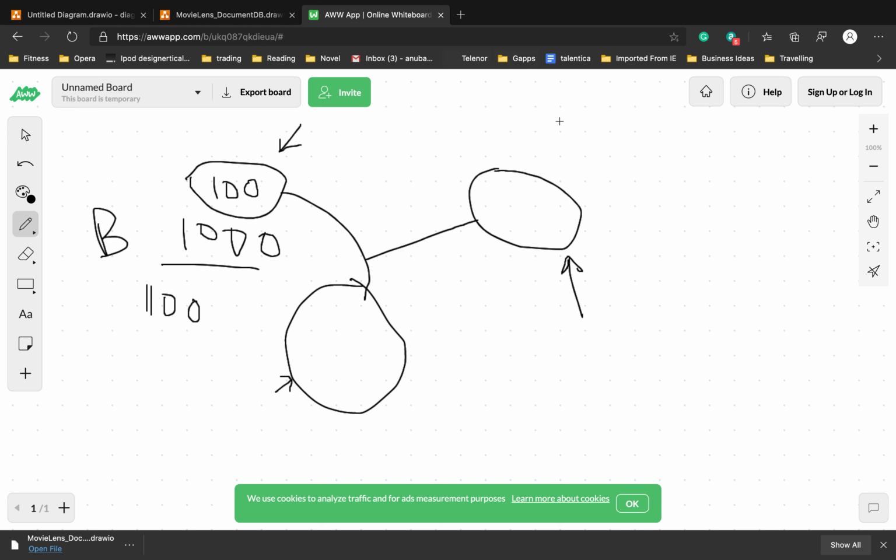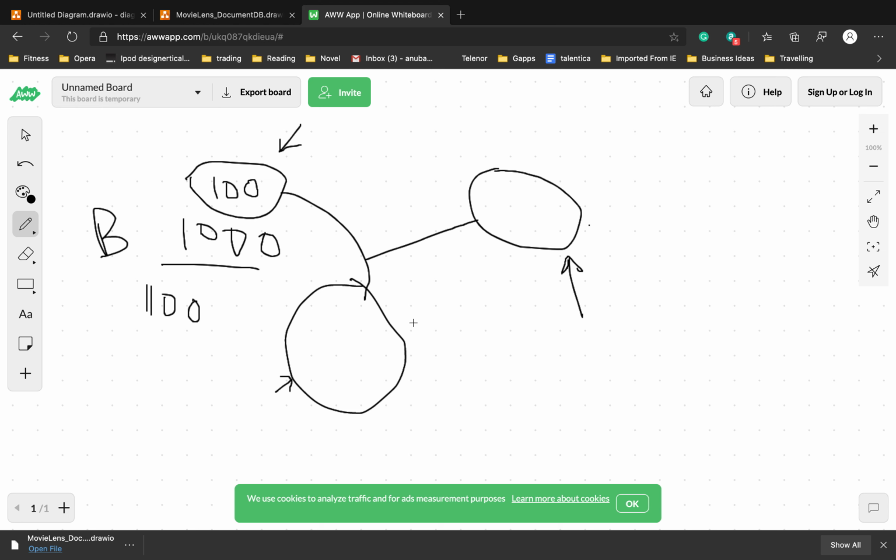So if someone is reading data from this node, the data will still say that the balance is $1,000, or even worse. Let's say this particular person withdraws $1,000 from this node, from his bank balance. On this node his balance shows zero, while if the bank application reads data from another node, his balance will still be $1,000, and he can withdraw $1,000 more, right? So you cannot afford that kind of inconsistency.